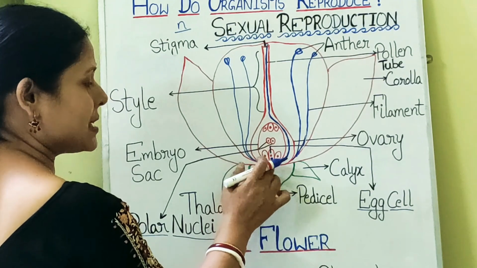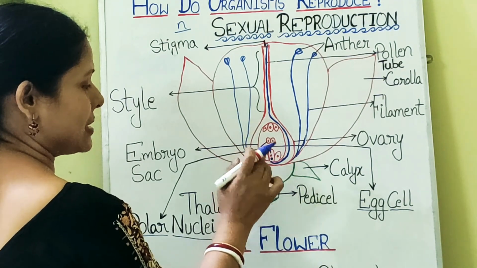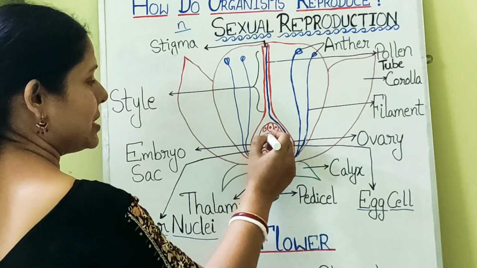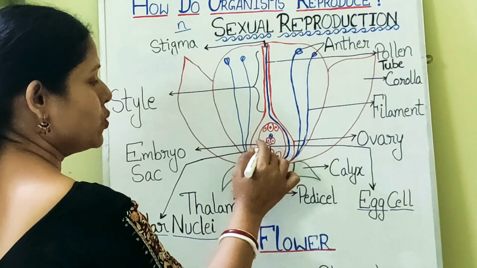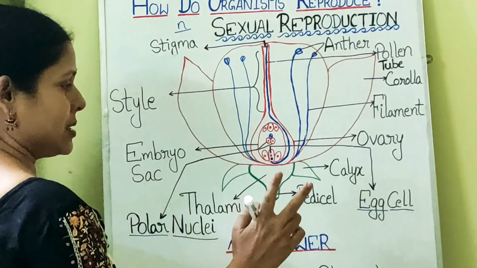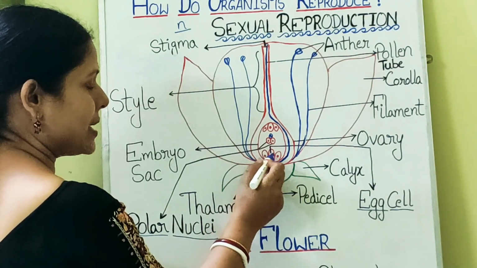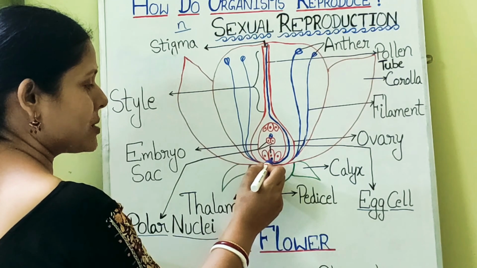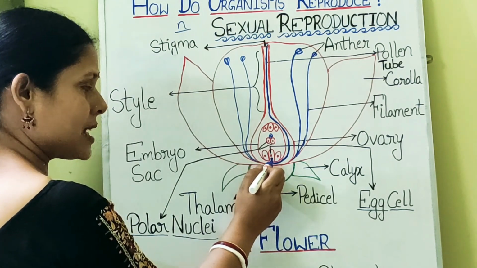So in the egg cell, one male gamete will come and fertilize the egg cell, and another male gamete will come and fertilize the central two polar nuclei. So here you see two events are taking place. What are the two events? One, fertilization is taking place with the egg cell which is present at the base of the embryo sac. Since here male and female gametes are meeting, it is a kind of fertilization.